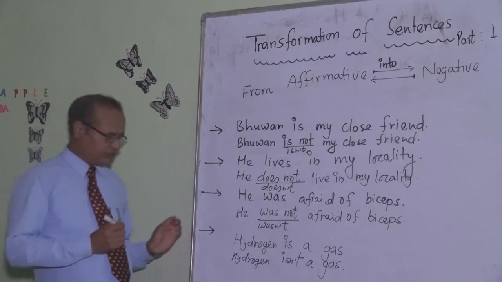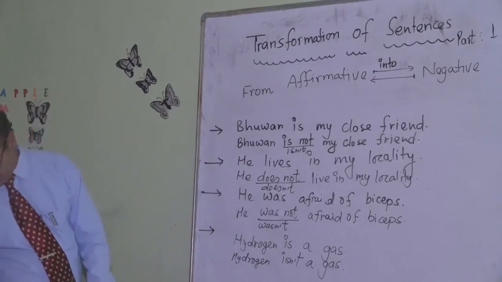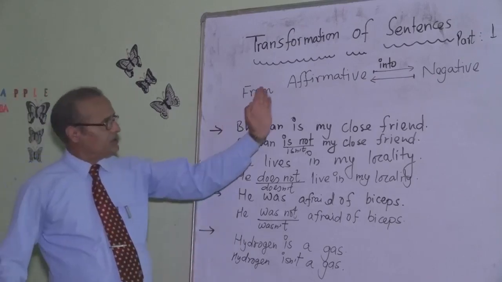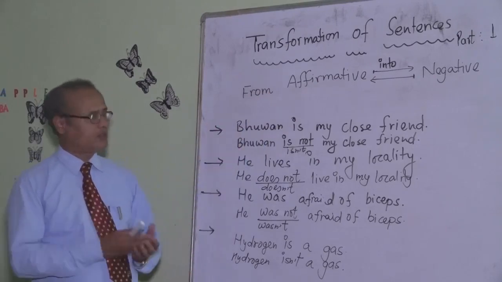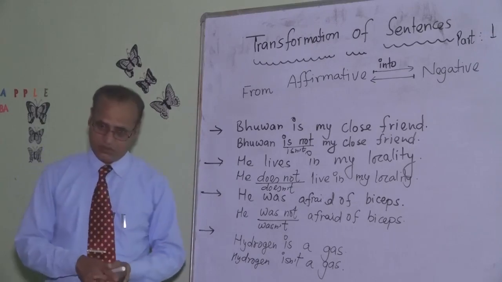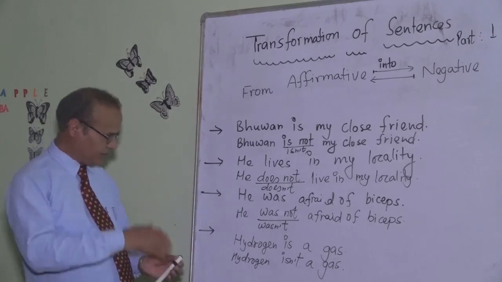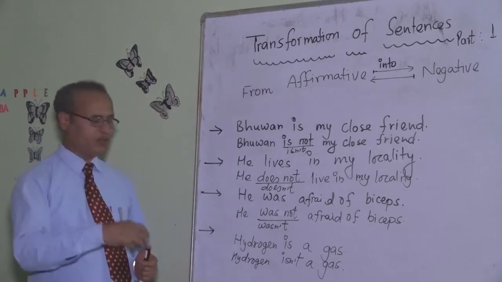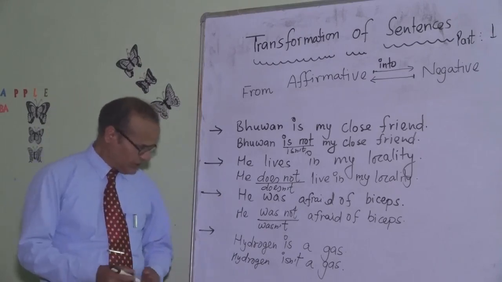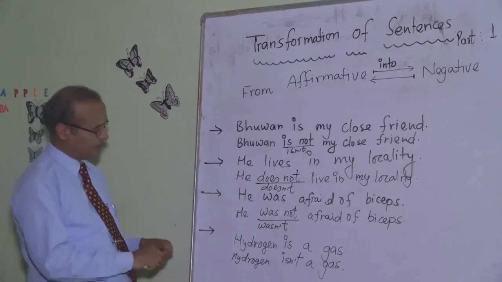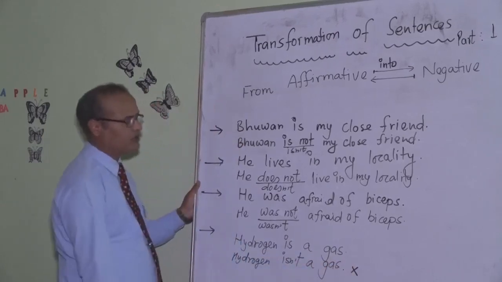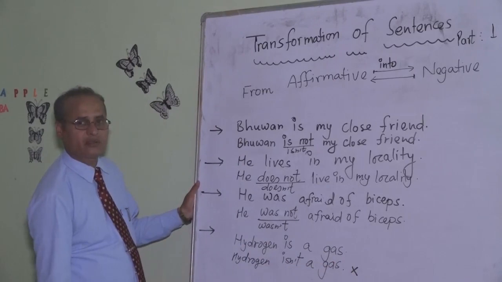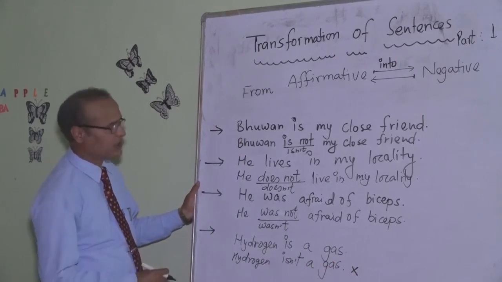Well, let's notice some important idea here. Transformation is practiced differently in different countries, in different systems. So while preparing for further classes, while preparing for completion examinations, sometimes this sort of transformation is regarded wrong. Hydrogen isn't a gas. Hydrogen is always a gas.